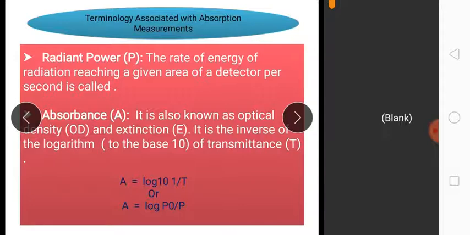Here the incident beam is denoted by P0 and the transmitted beam is denoted by P. The next term is absorbance, which is denoted by A. It is also known as optical density and extinction, denoted by E, and it is the negative logarithm to base 10 of the transmittance. You can see in the slide, this is based on Lambert's law.